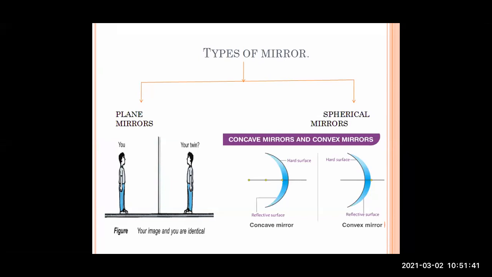Okay, take your time, see this diagram again very carefully, because from hence onwards we are going to see concave and convex mirrors, and this is a new thing to you this year, so better you understand the difference between these two mirrors here itself. Again I'll repeat, for a concave mirror the reflective surface is inside the curve, and for a convex mirror the reflective surface is outside the curve. You can see the shaded region and you can specify it.